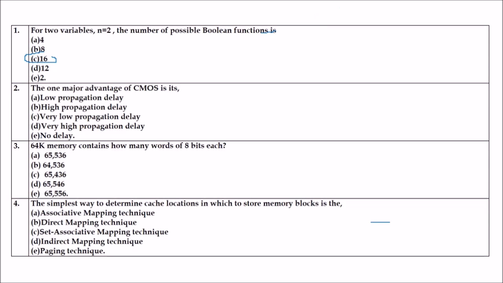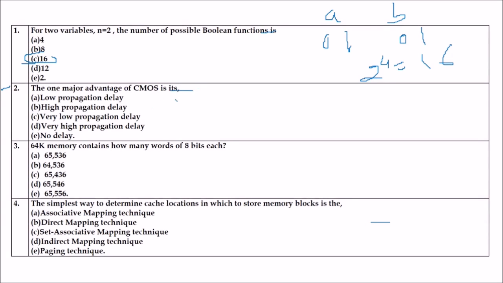How? Because we have two variables, say variable A and variable B. A can take value 0 or 1, B can take value 0 or 1, so there are 4 input combinations. So what all combinations can be made? This is 16. So the answer is 16.